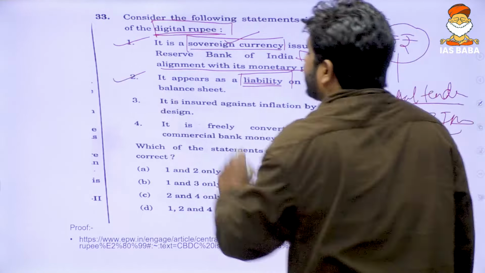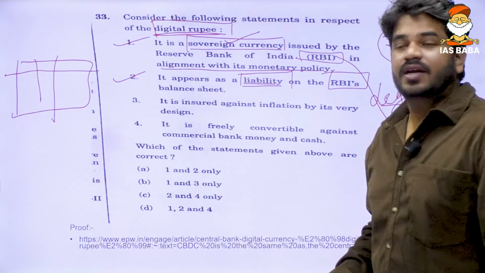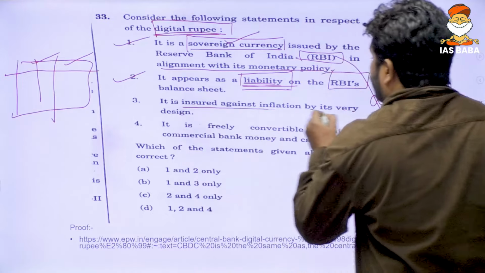Understand one thing, I've already told my students in the class. You need to be very careful, and you need to understand and memorize the assets and liabilities, that is the balance sheet of RBI. So understand and memorize this. So the liability of the RBI is the digital rupee. Next, it is insured against inflation.